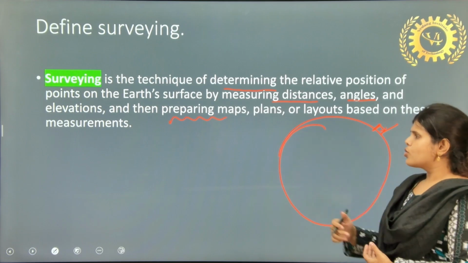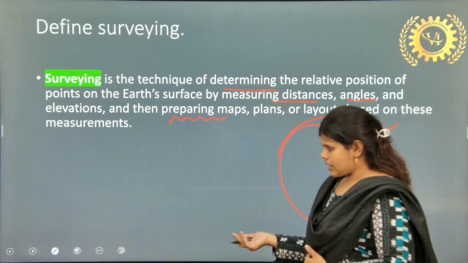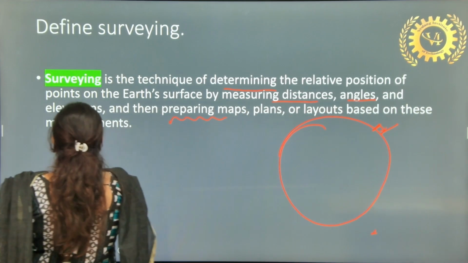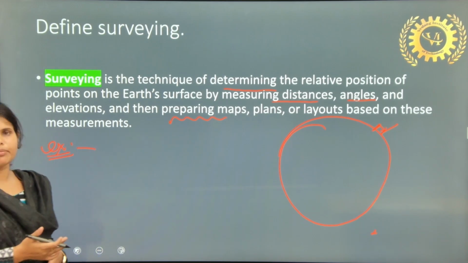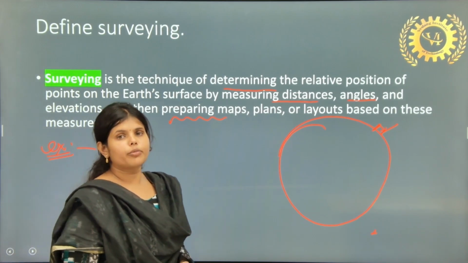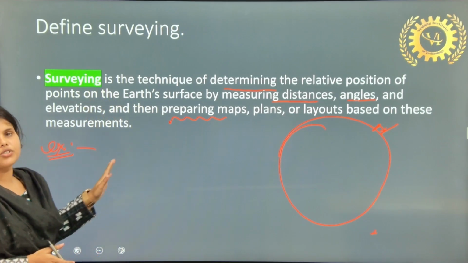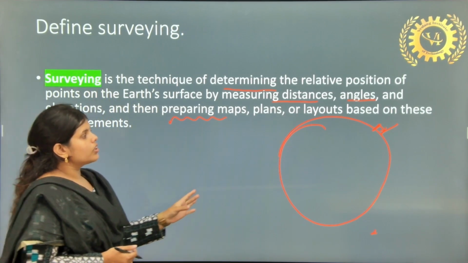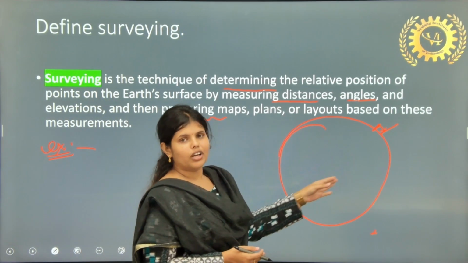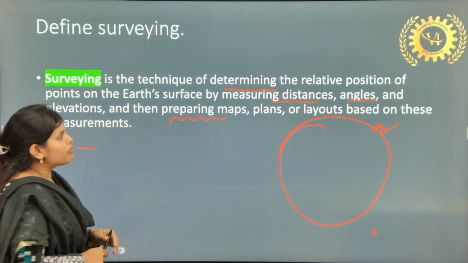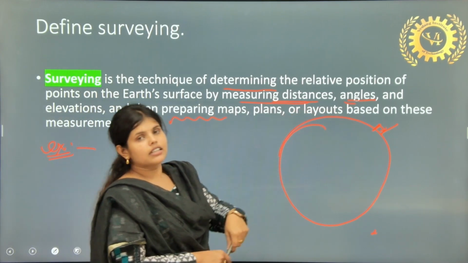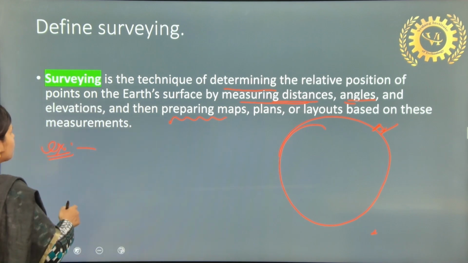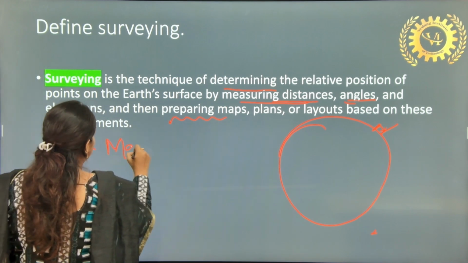So I can give you an example. Whenever we go outside, we just open Google Map. Google Map is nothing but the help of civil engineers. The civil engineer visited the whole earth and calculated by doing surveying, measuring the distance and angles, and by putting that in software, we have Google Map.